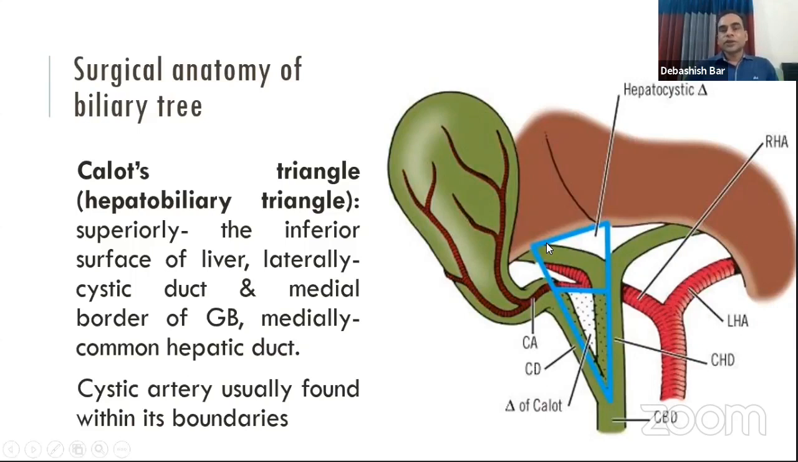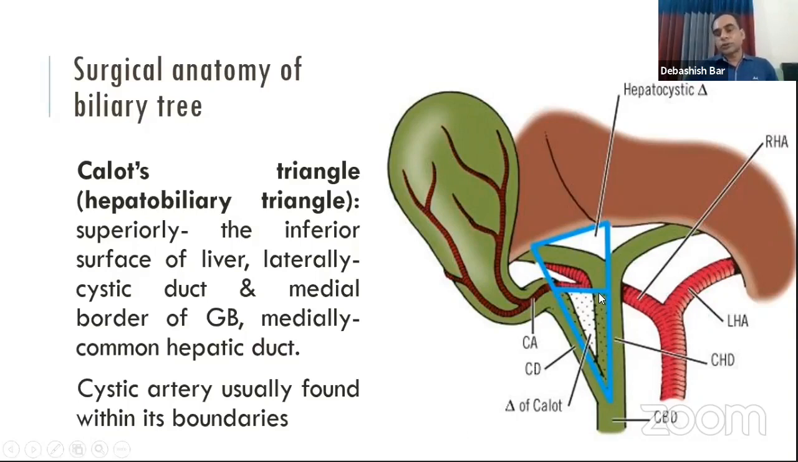An important anatomical landmark is Calot's triangle. It is also called the hepatobiliary triangle. It is surgically important because in most surgeries we dissect this triangle and find the important structures at the porta hepatis. The boundary of this triangle is formed superiorly by the inferior surface of the liver, laterally by the cystic duct and medial border of the gallbladder, and medially by the common hepatic duct.